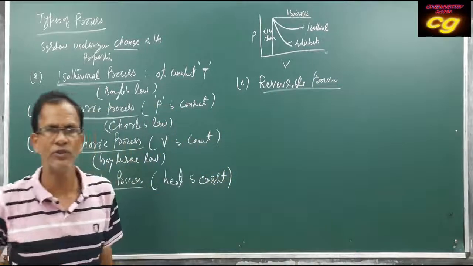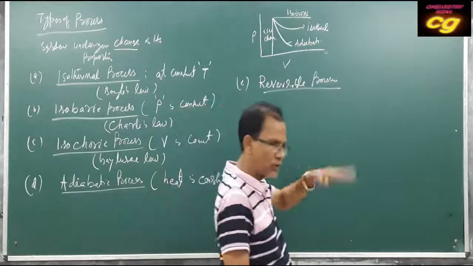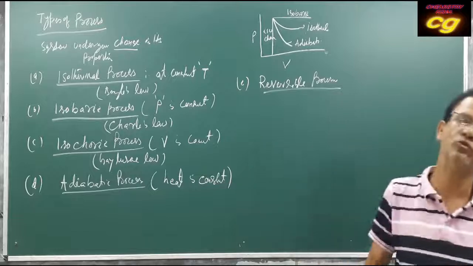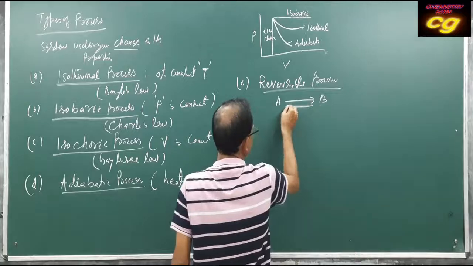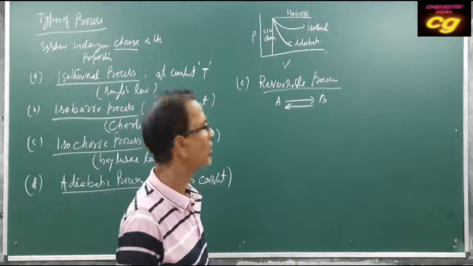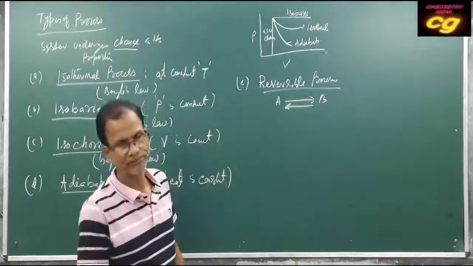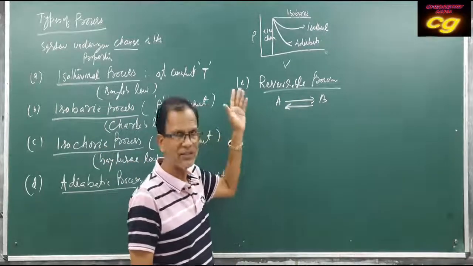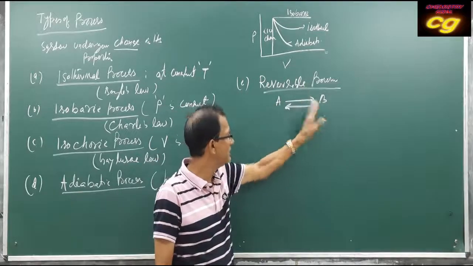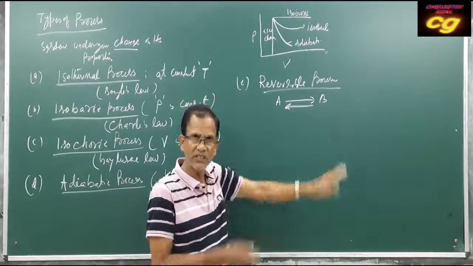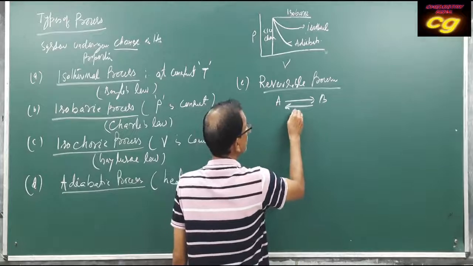A process is called reversible when the system, after undergoing change, returns to the original state. A changes to B, then B changes to A. That's why it is called reversible. That means the state of the system will be achieved again. A changes to B, the property of the system changes, but it again returns to A. But the condition is that it happens slowly.